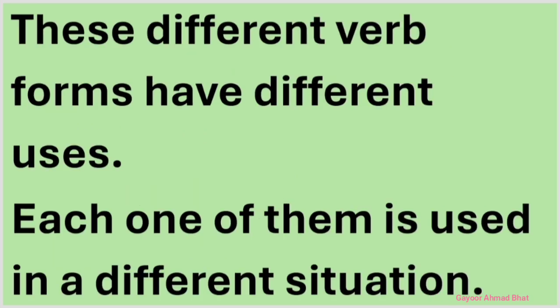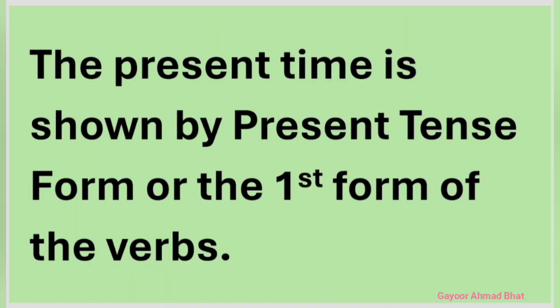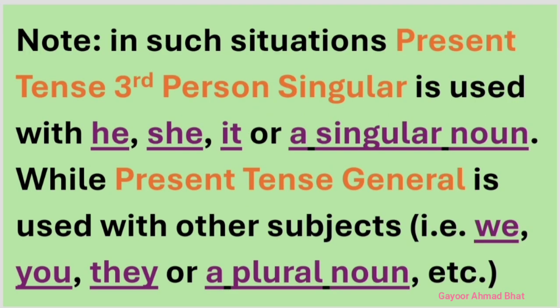These forms of verbs have their own uses, and each one is used in a different situation. If we are talking of the present time, we do so in present tense, and therefore a present tense form or first form of the verb is used. And as I have already told you, in such a situation, present tense third person singular is used with he, she, it, or a singular noun, while present tense general is used with the others.